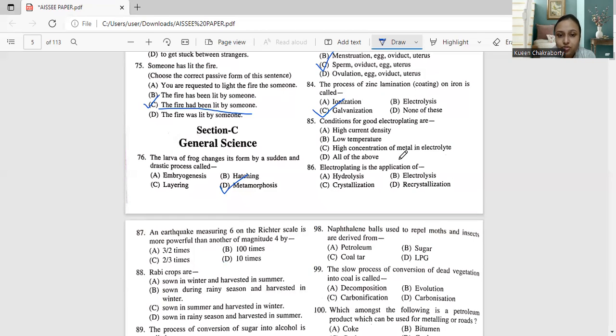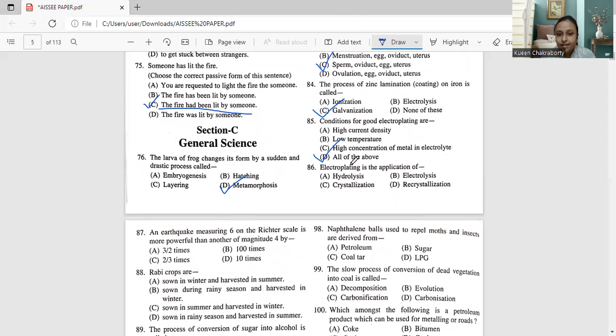Next, moving to question number 85. Conditions for good electroplating are high current density, low temperature, high concentration of metal in electrolyte, or all of the above. For good electroplating, definitely we require high density. Also, we need very low temperature. Also with this, we need high concentration of metal in the electrolyte. So A, B, and C all are correct, and option D is the correct answer, which is all of the above.